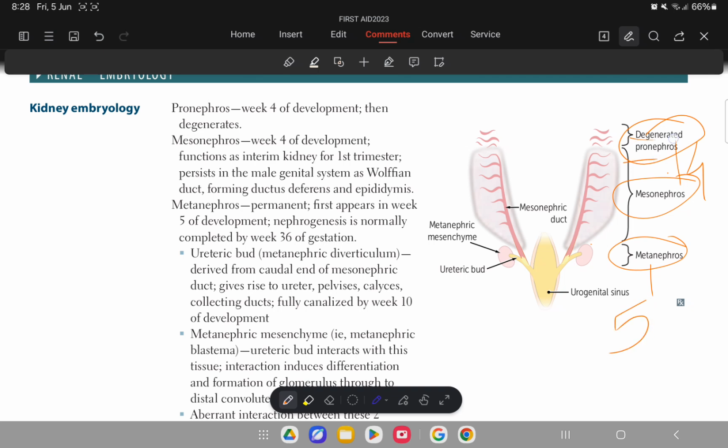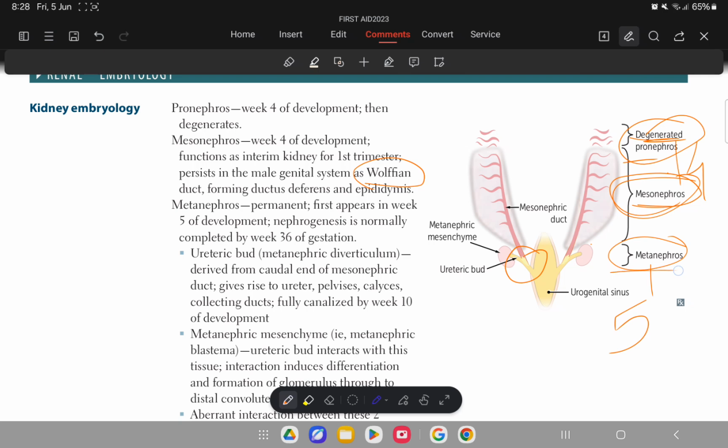The pronephros will degenerate, so they have no significant remnant. Then there is the mesonephros. The mesonephros will work as the kidney in the first trimester, and later on will give rise to two main things. One is the Wolffian ducts in the male genital system, and second, in both genders, the ureteric buds. So these are the mesonephros.